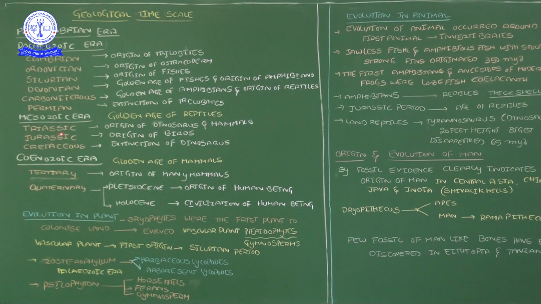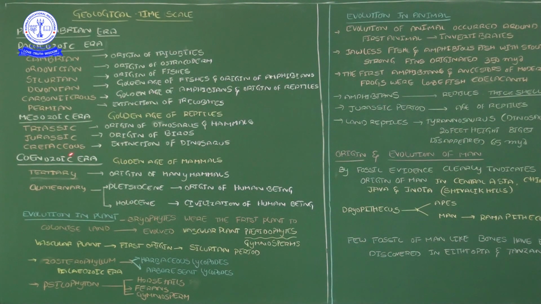Here: Triassic, Jurassic and Cretaceous. The Mesozoic era is again divided into three periods. One is Triassic, and then Jurassic and Cretaceous. In the Triassic period, the origin of the dinosaurs. Dinosaurs originated, and simultaneously a small number of mammals also originated, at the time of the Mesozoic's first period, the Triassic.